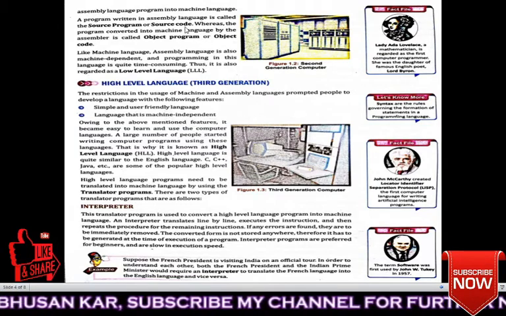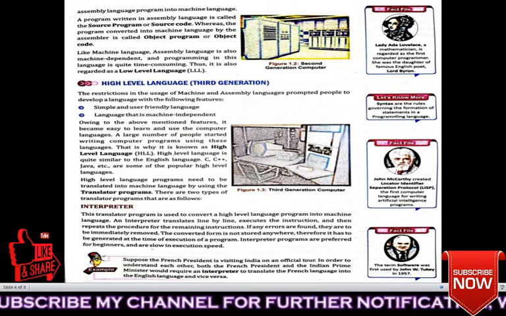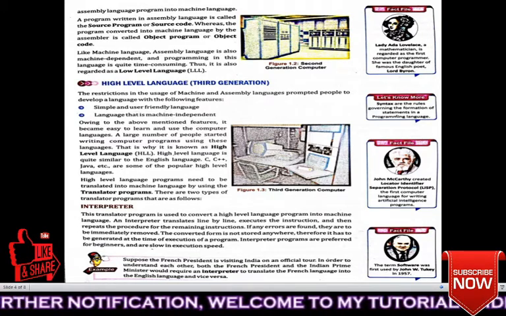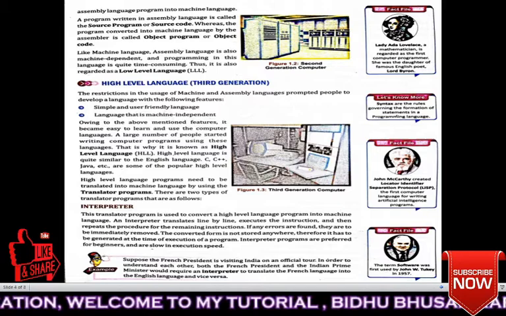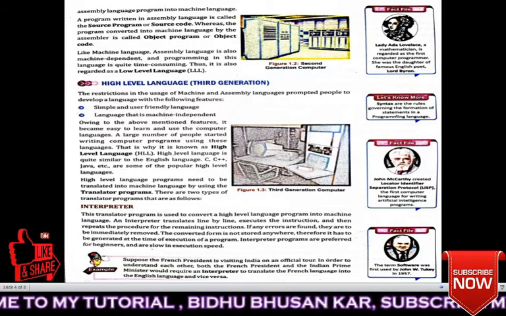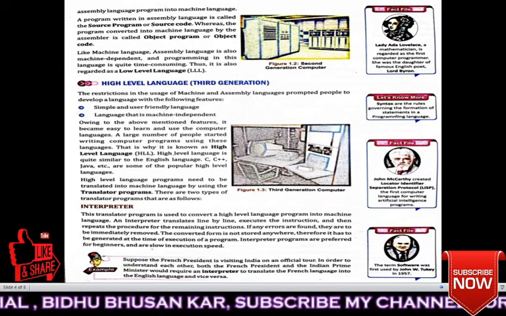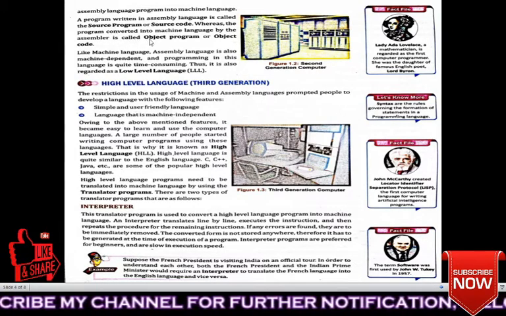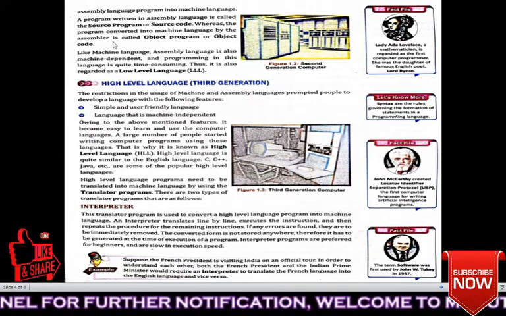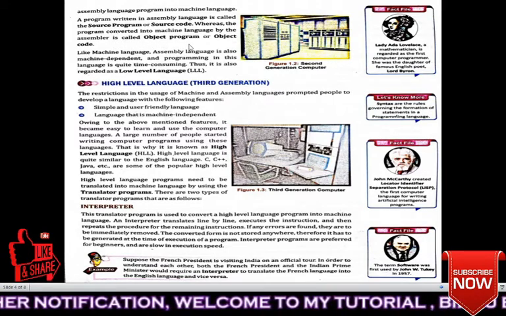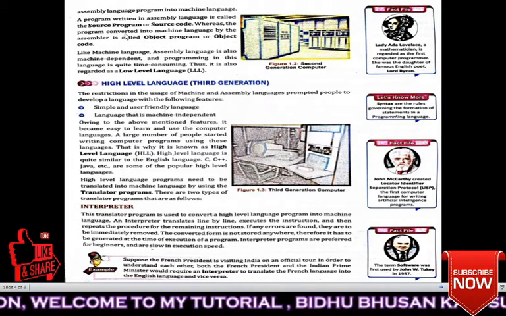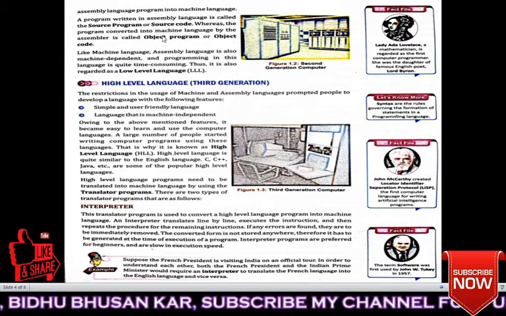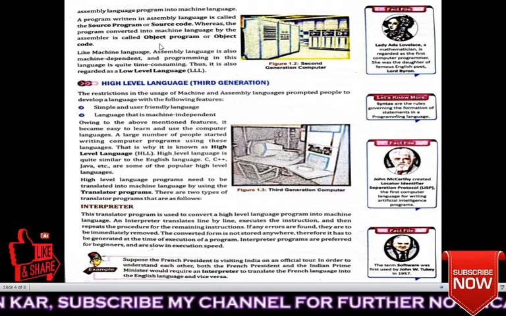Like you write in English, Odia, Hindi or any other language, if the program is written in assembly language, that program is known as source program or source code. Whereas the program converted into machine language by the assembler is called object program or object code.